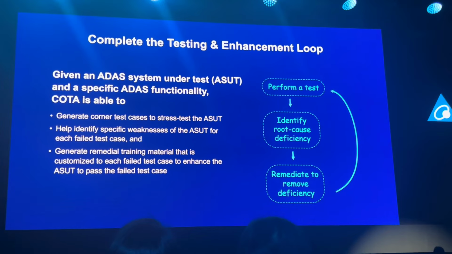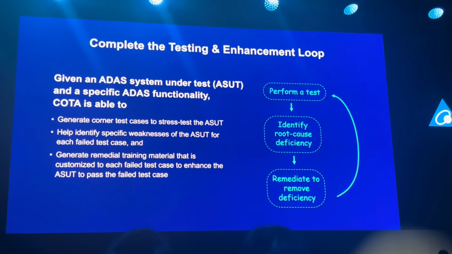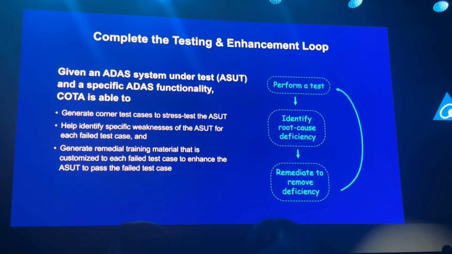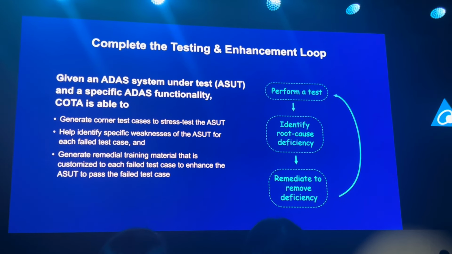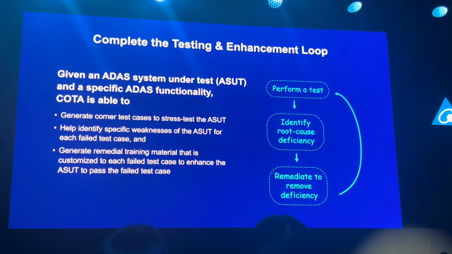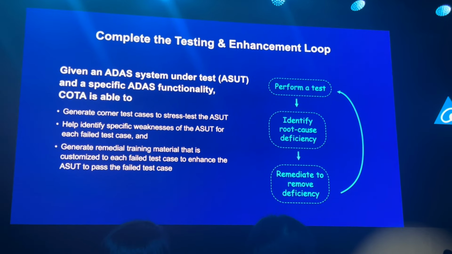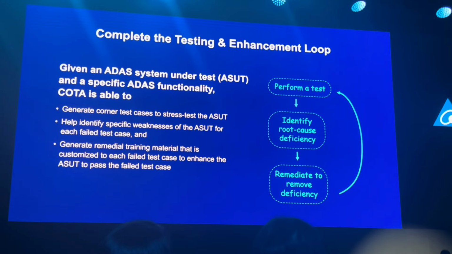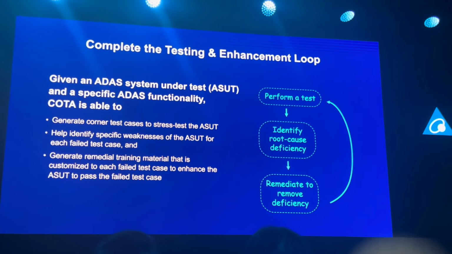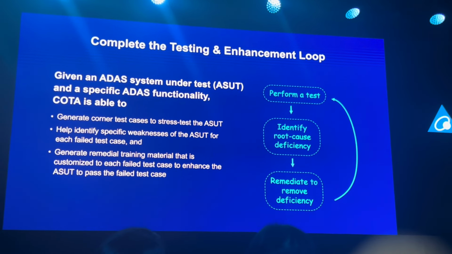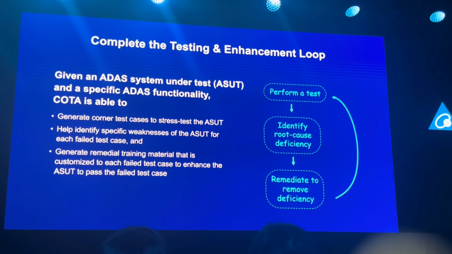I claim that it is Kota's capability to complete this test, identify problem, remove problem, test, identify problem, remove problem loop that uniquely pushes beyond the state of the art in ADAS testing. That is, to our knowledge, there's no other ADAS testing that can do anything like this.